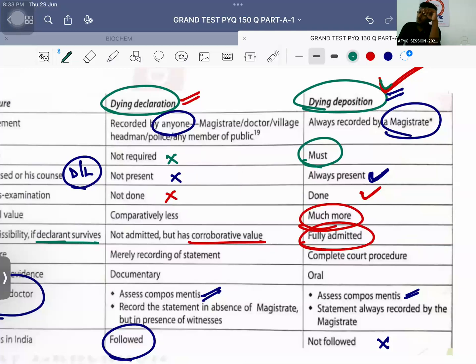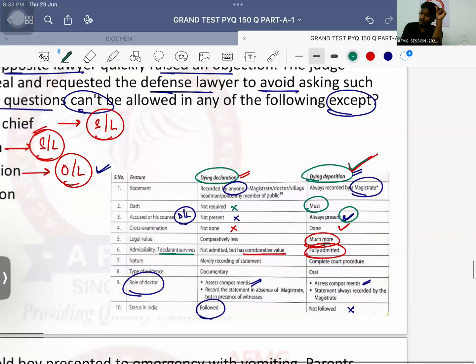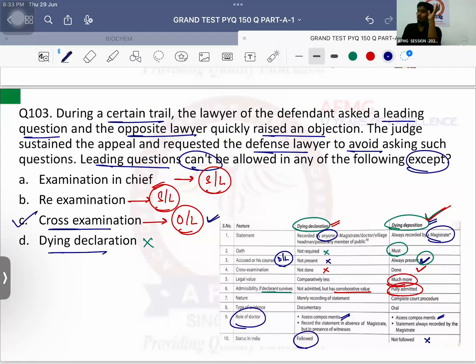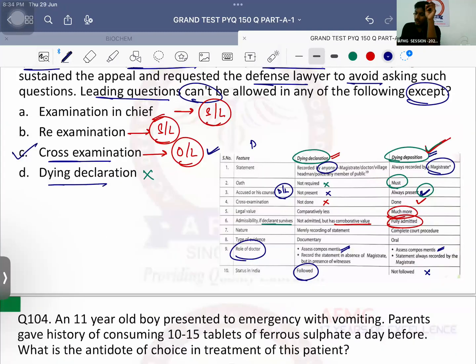It will be asked in dying deposition. Why? Because the opposite sided lawyer is only present in dying deposition. Cross examination is only conducted in dying deposition. So therefore it cannot be conducted in dying declaration also. Okay? So it is only and only allowed in cross examination or dying deposition.